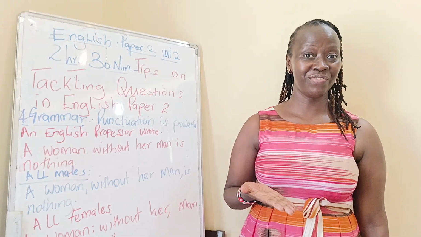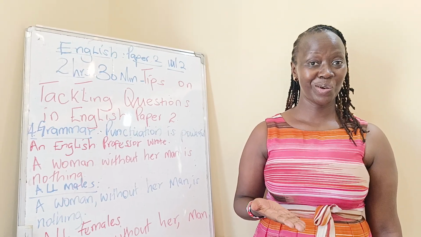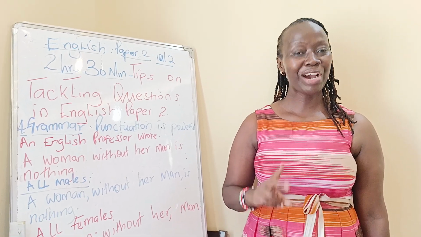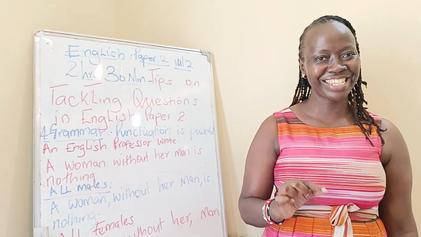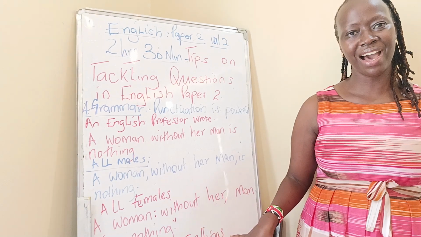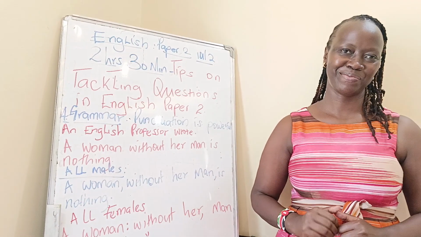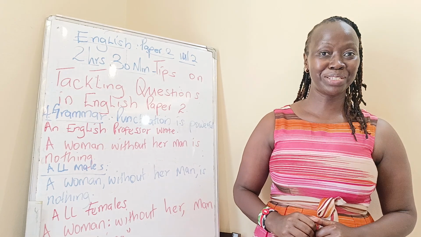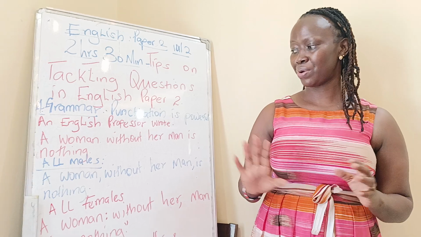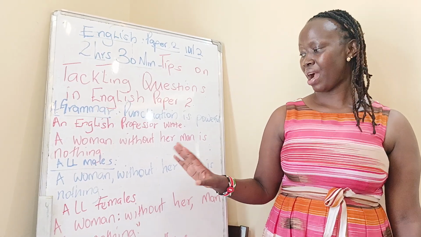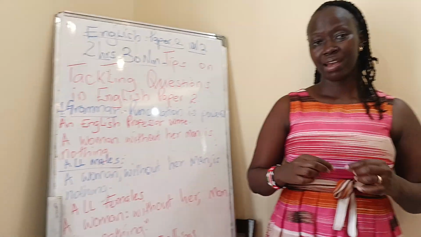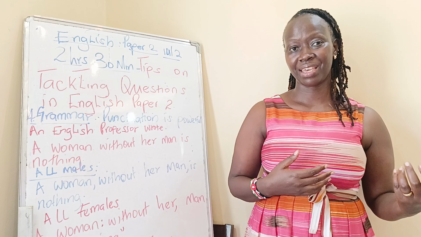Did you get the meaning of that? A woman without her man is nothing. All the females in that class wrote, a woman, without her, man is nothing. The power of punctuation, everyone was twisting what favors him. So what does sentence 1 mean? A woman without her man. So a woman must depend highly on a man for her to be something.